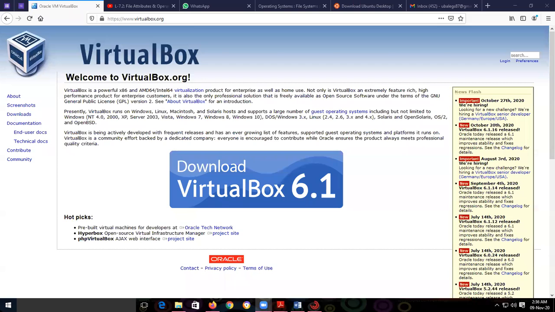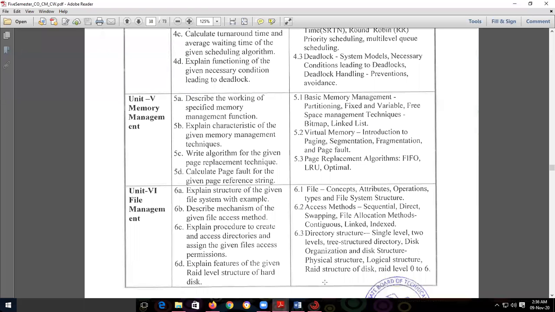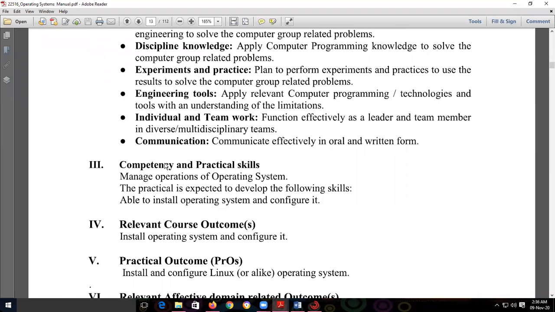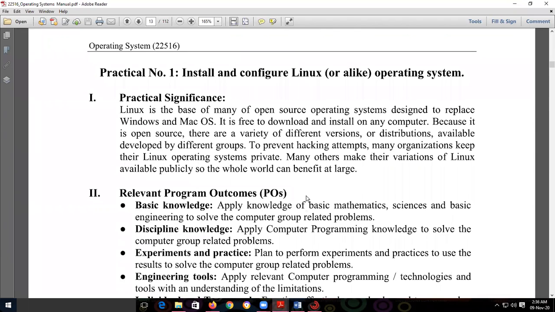We see practical number 1, that is download, install and configure the Linux operating system. So why are we using a Linux operating system? The most important thing is that Linux is an open source operating system, means it can be freely downloaded from the internet. We can install it and configure it.